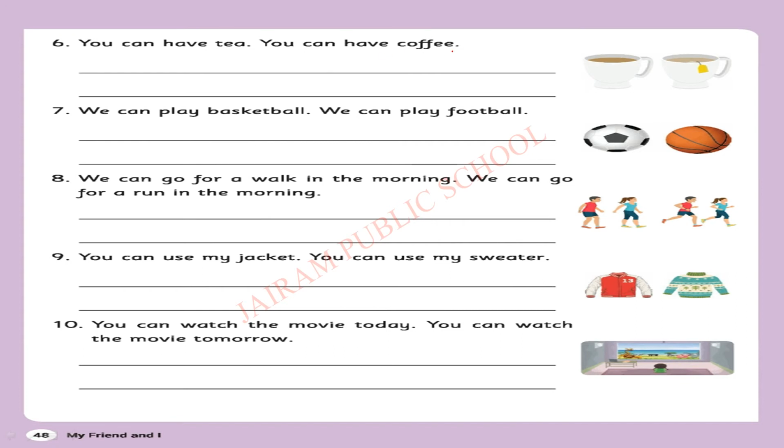Next one. You can have tea, you can have coffee. So we can drink any one at the same time. Am I right? So a choice can be made. You can have tea or coffee. Next one. We can play basketball, we can play football. Any one at the same time. So we can play basketball or football.